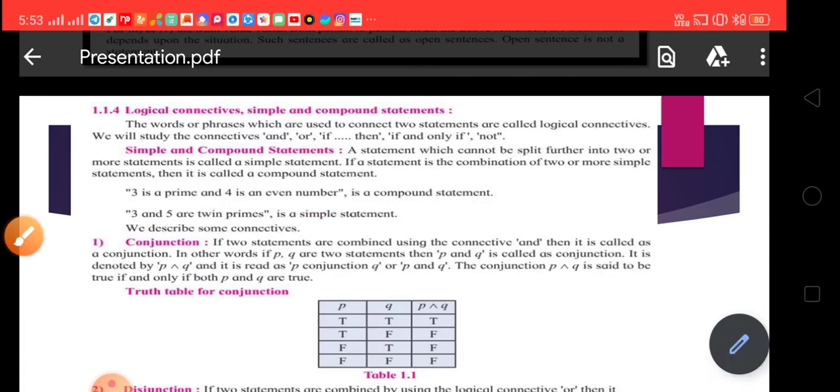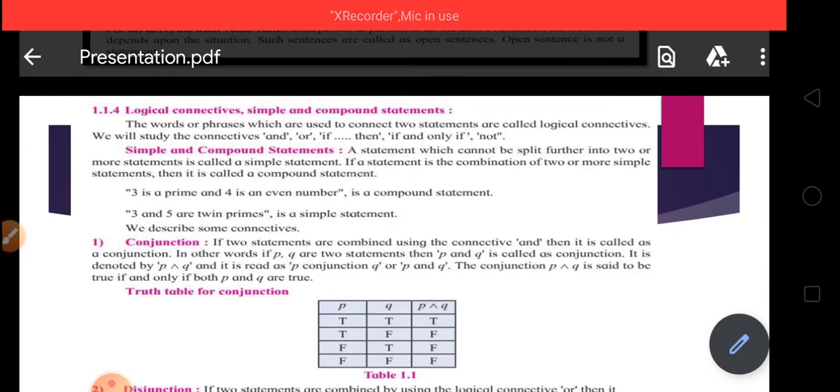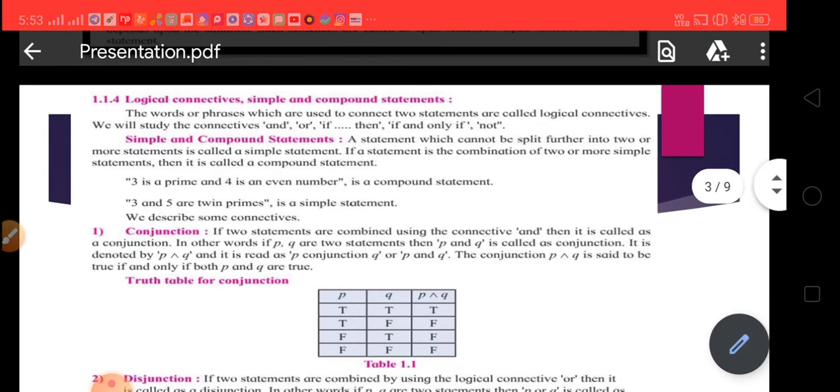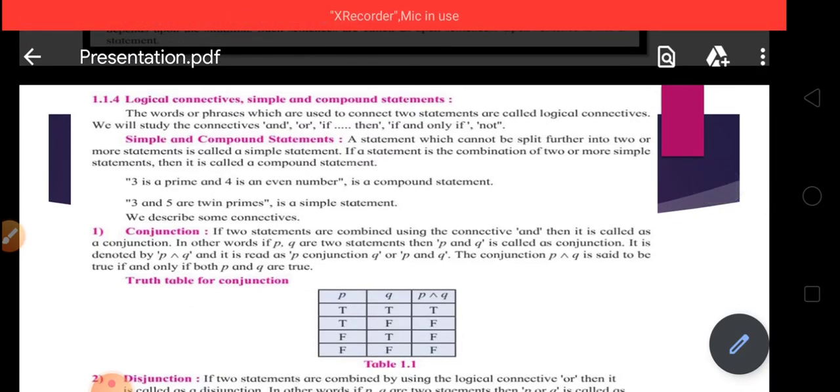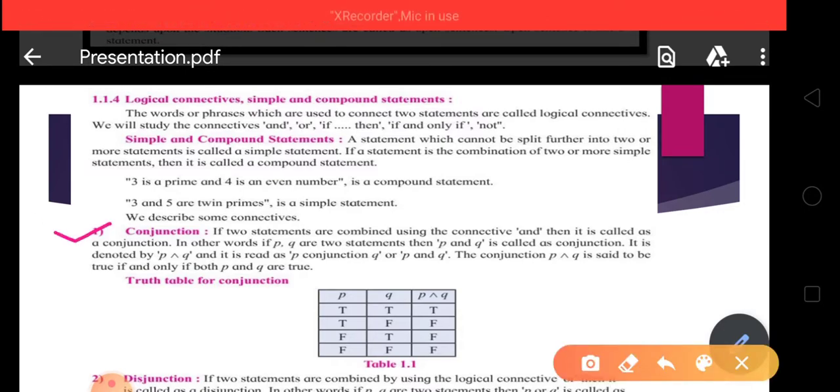Okay. And the words we use to join the simple statements are called logical connectives. In mathematical logic, all the connectives have some logical names. Let us see. First, conjunction. What is conjunction? If two statements are combined using the connective and, then it is called a conjunction.